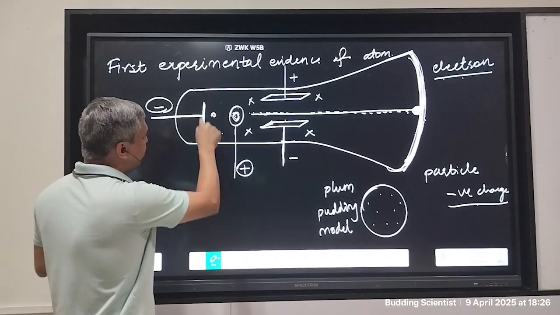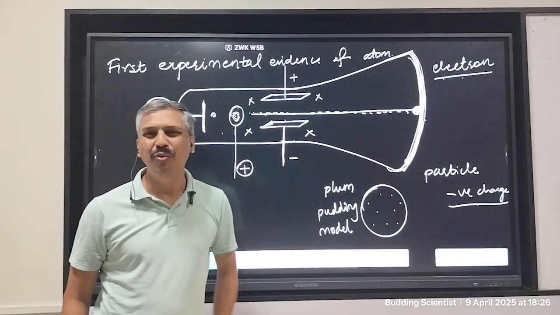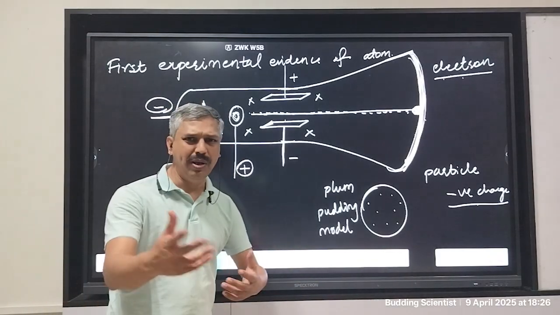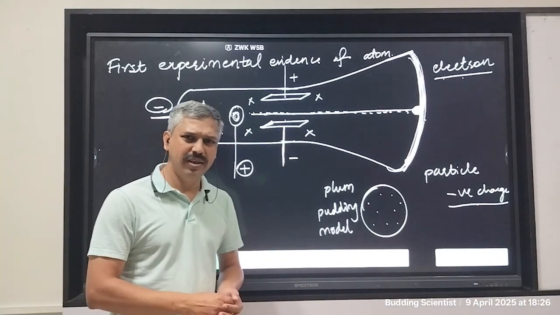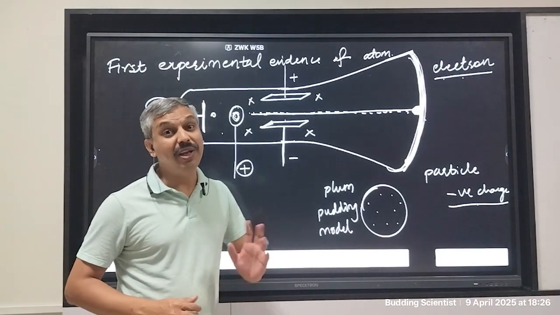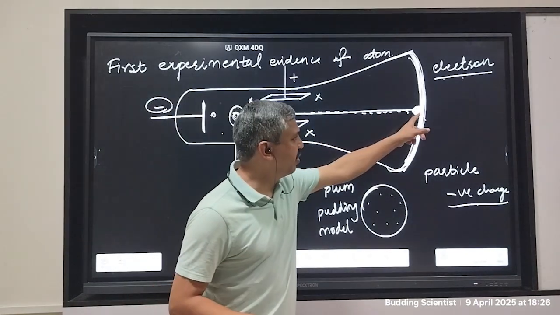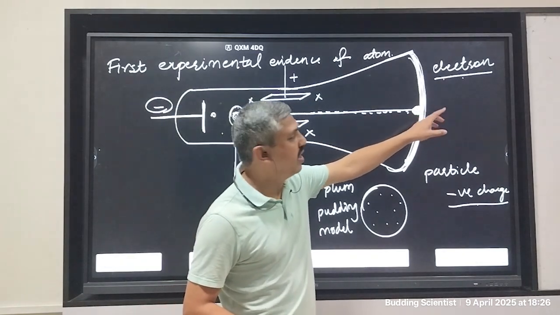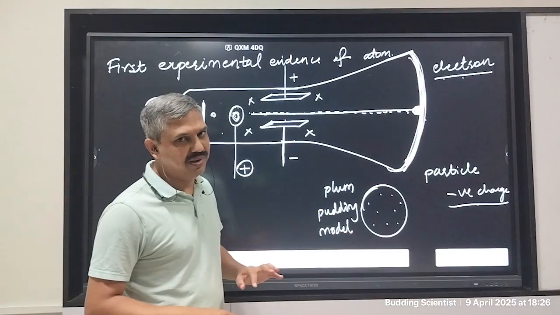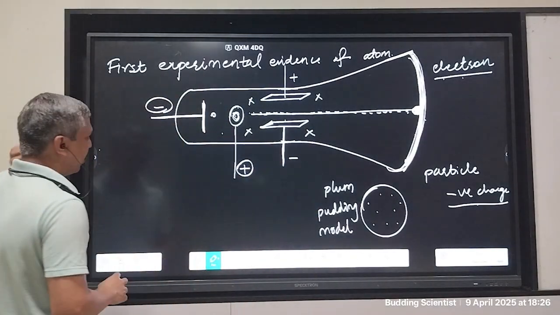J.J. Thomson first used a cathode of some metal. What kind of metal? Maybe iron, maybe copper, maybe molybdenum, maybe tungsten. There are many possibilities, but J.J. Thomson explored all the possibilities. The first time the experiment was successful and the electron was discovered, the e/m ratio was also found. After that, J.J. Thomson changed the cathode.